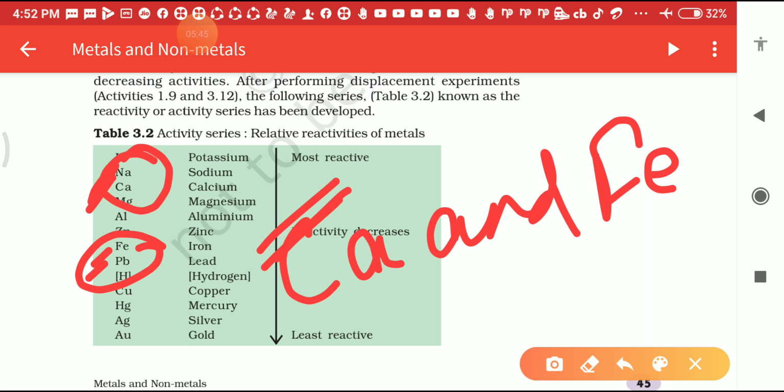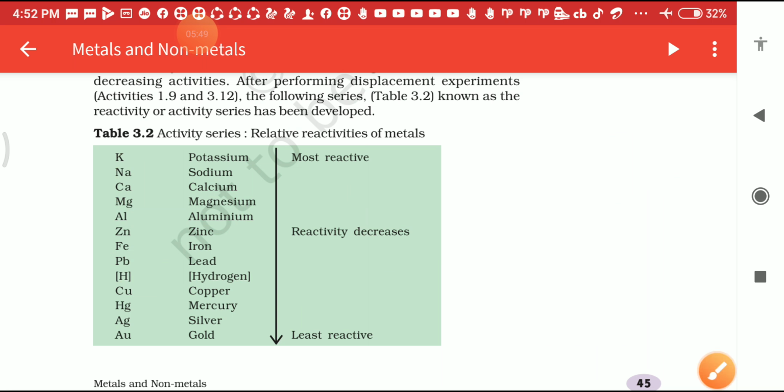Take another example once again. Here we take Pb, that is lead, and iron. Okay, Pb, iron, lead and zinc. Suppose that we take three metals here.